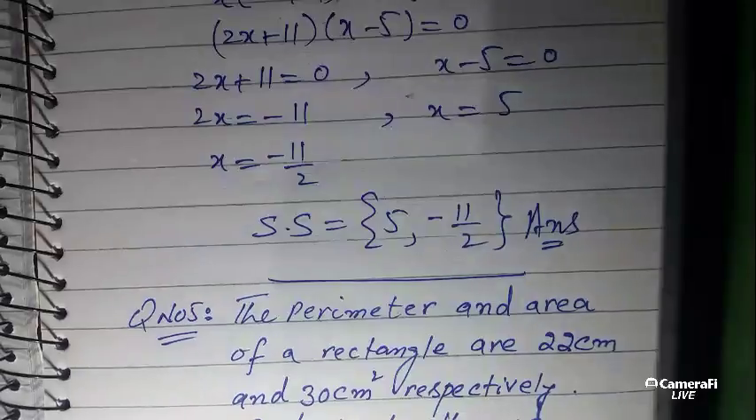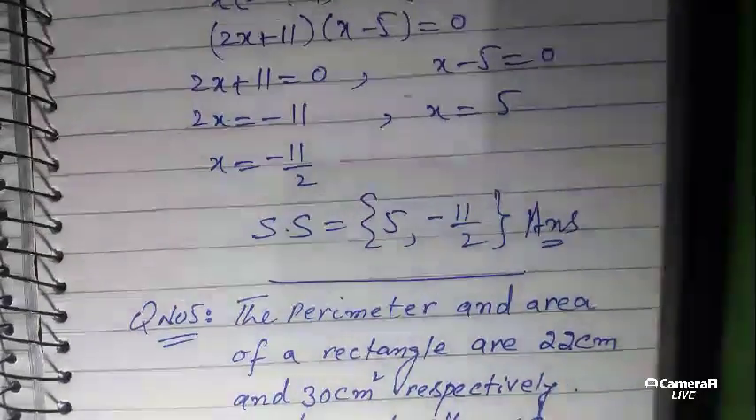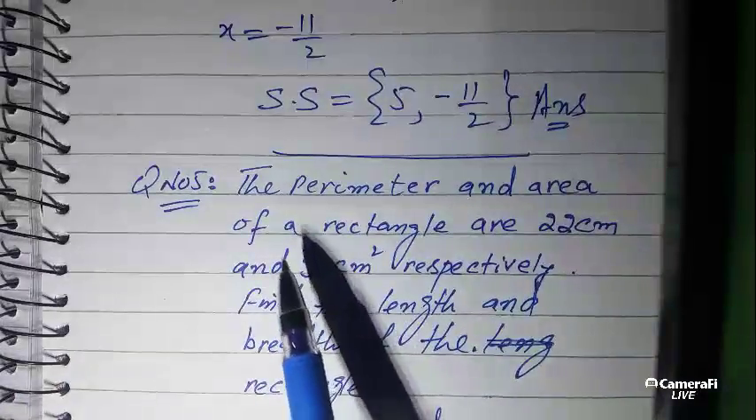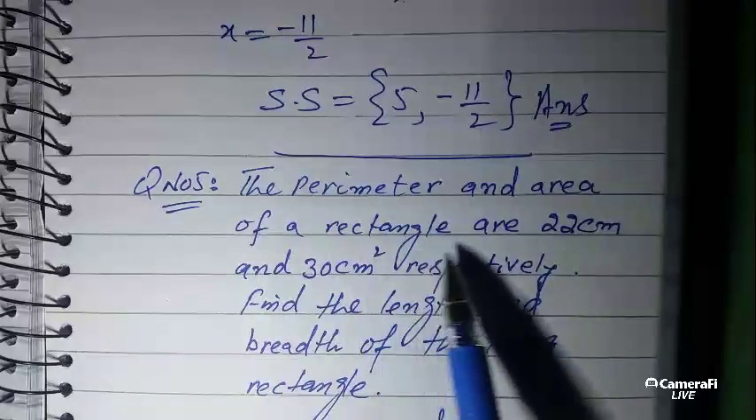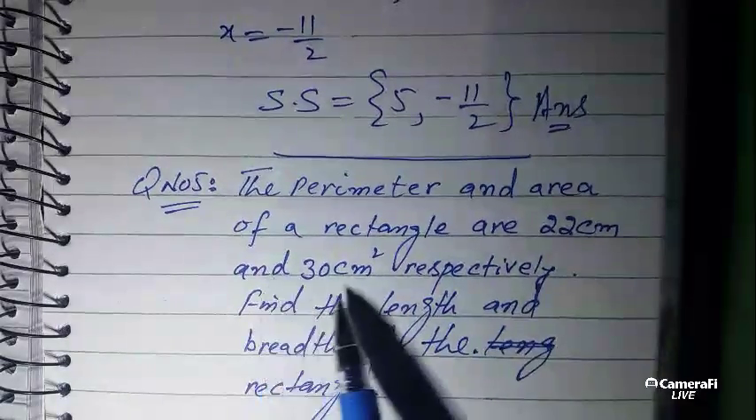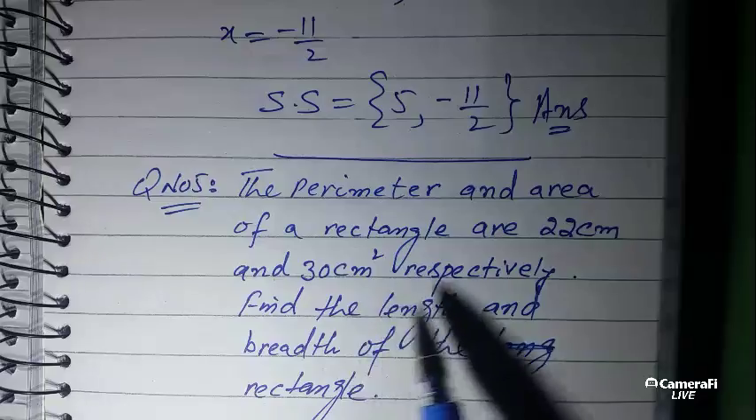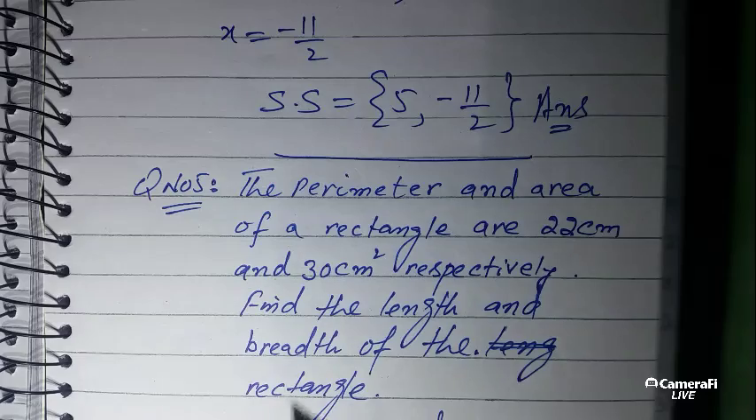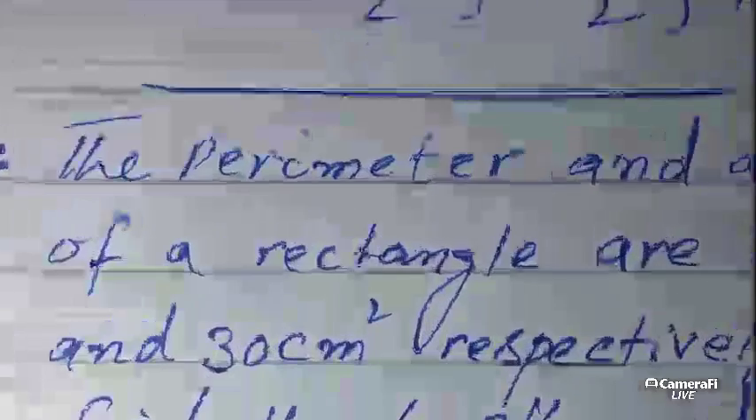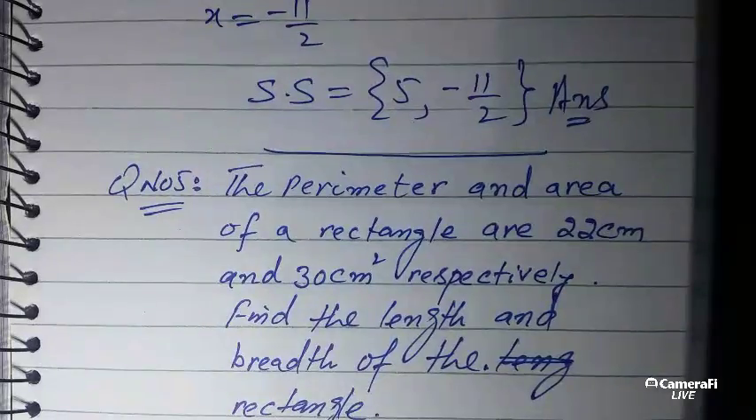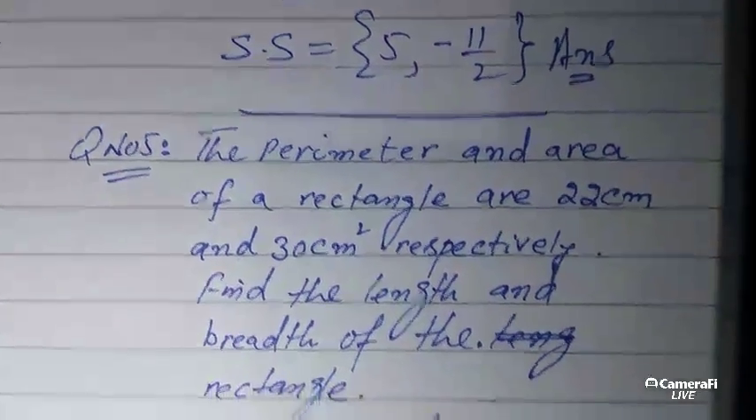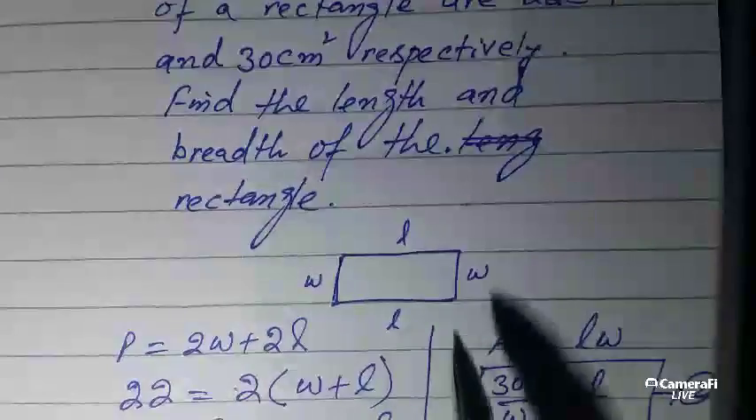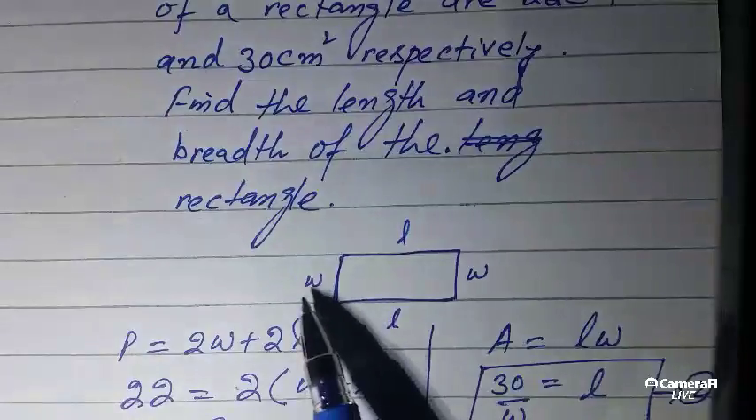This is the statement of the question. The perimeter and area of a rectangle are 22 centimeter and 30 centimeter square respectively. Find the length and breadth of the rectangle. So here is the question. Let's suppose this is the rectangle that we have.